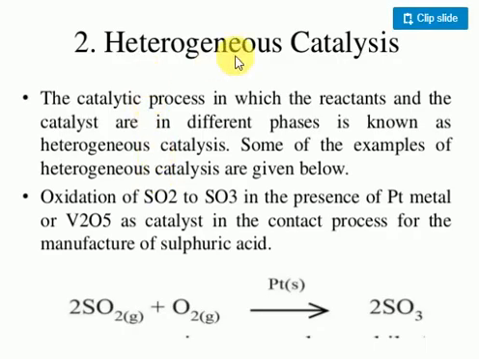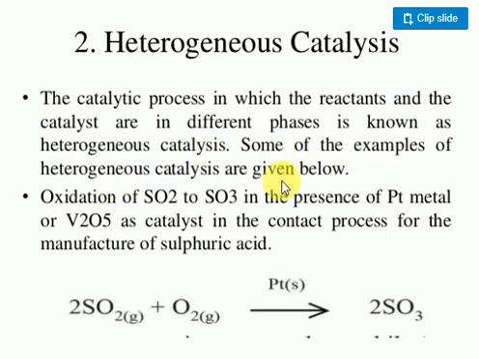Go to the next one, heterogeneous catalysis. What does heterogeneous catalyst mean? Hetero means unequal physical state. Look at another example: sulfur dioxide reacts with oxygen in the presence of solid platinum to give sulfur trioxide. Both reactant and product are in the gaseous state, and the catalyst is in the solid state. The physical state differs, and that's called a heterogeneous catalyst. The catalytic process in which the reactant and the catalyst are in different physical states, different phases, is known as heterogeneous catalysis.